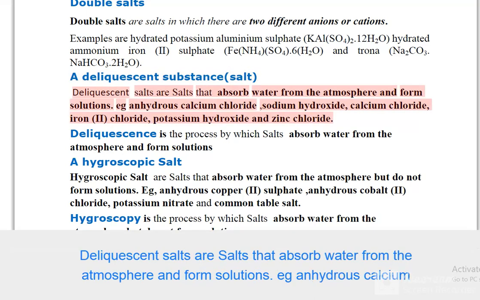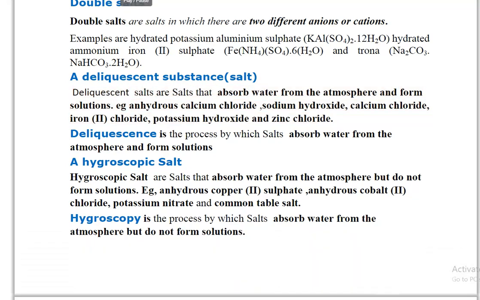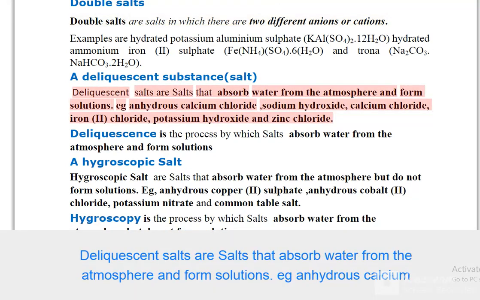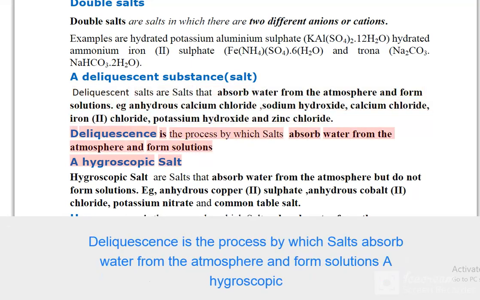Deliquescent salts are salts that absorb water from the atmosphere and form solutions. E.g. anhydrous calcium chloride, sodium hydroxide, iron(II) chloride, potassium hydroxide, and zinc chloride. Deliquescence is the process by which salts absorb water from the atmosphere and form solutions.